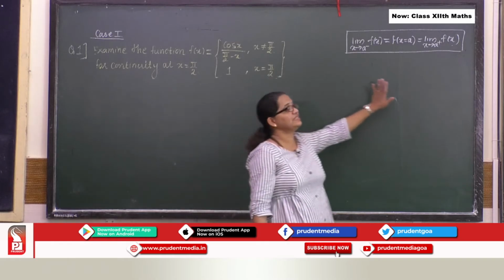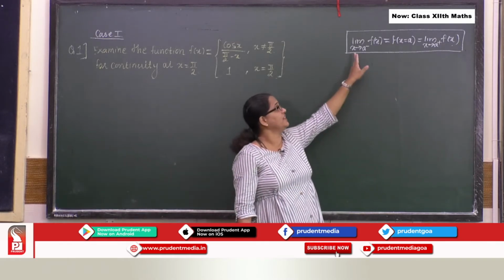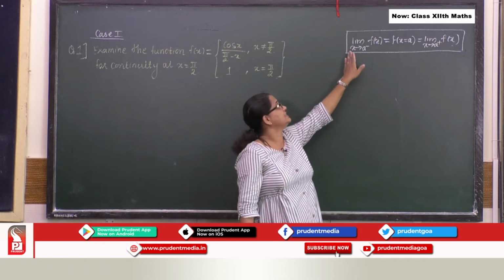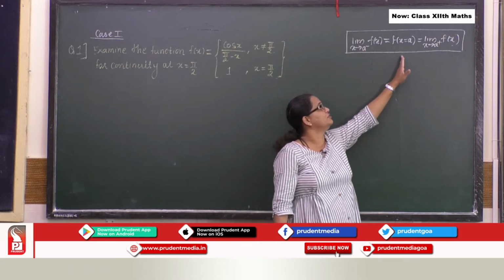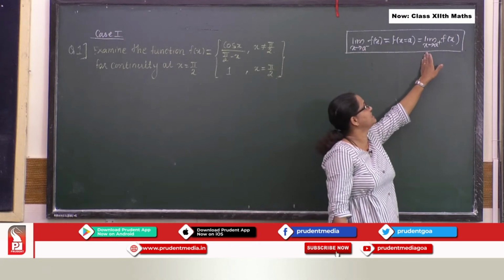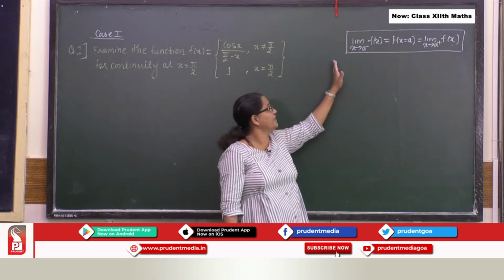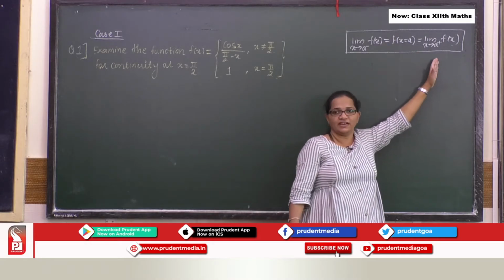Just now we discussed continuity of a function at x equal to a, and this is a very important definition we came up with: limit x tends to a minus f of x is equal to f of a, that is equal to limit x tends to a plus f of x. So basically left hand limit is equal to f of a, which is equal to right hand limit.